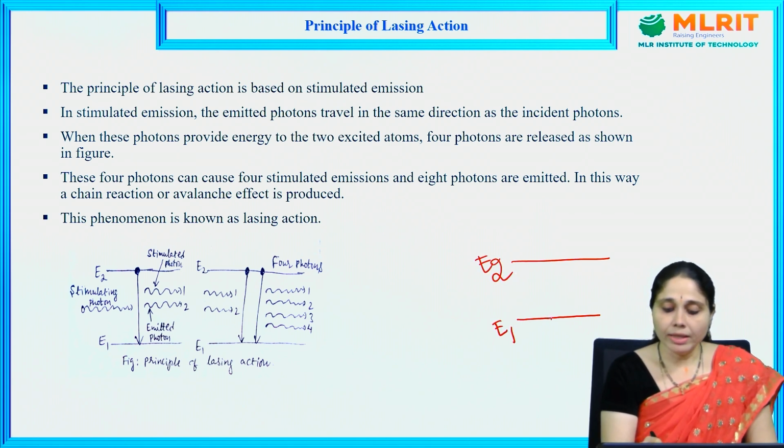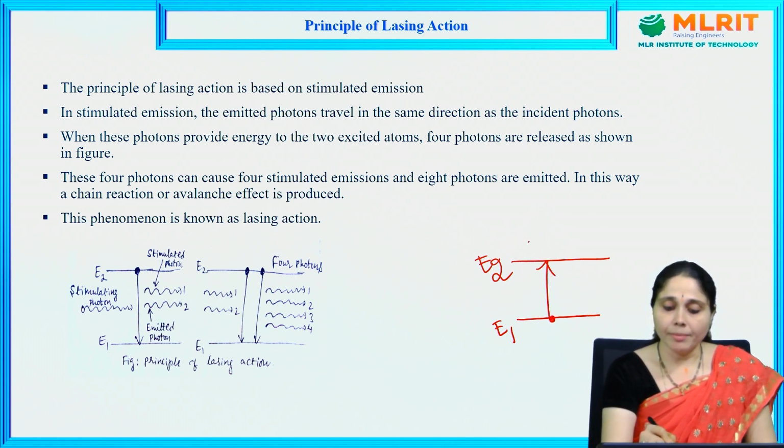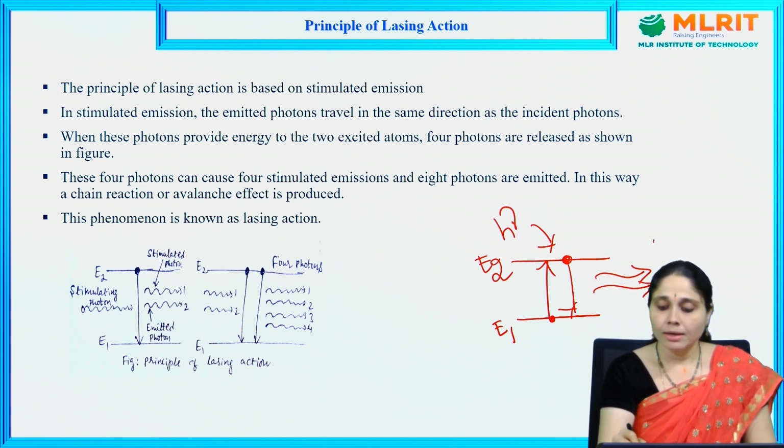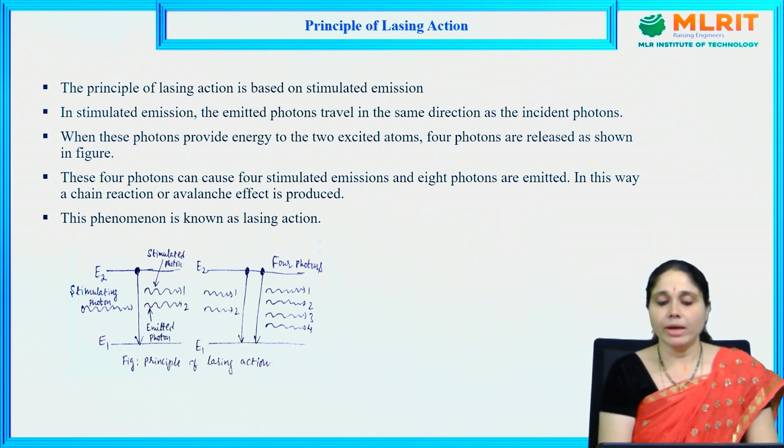Whenever the atom rises to a higher energy state, it is called absorption. That atom comes back to the ground state after a while, and if you provide some amount of energy h nu, then we are going to have 2h nu. This is what we have already done in the previous lecture.